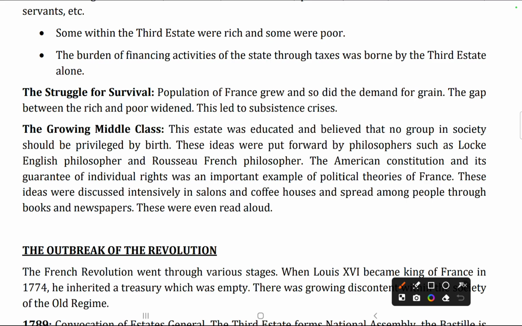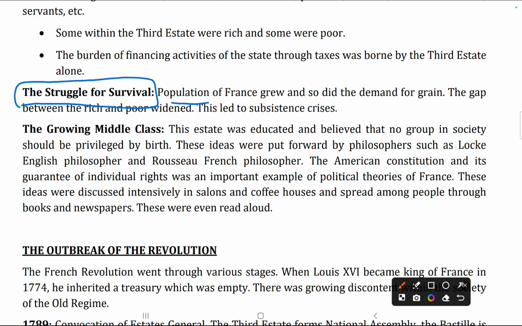Now, there were also some intellectual causes of the French Revolution, which were ideas of equality, liberty, and democracy, and the influence of philosophers like Rousseau and Montesquieu, which we will read further in this chapter. Now, the struggle for survival. People needed to survive, and they did struggle to survive.